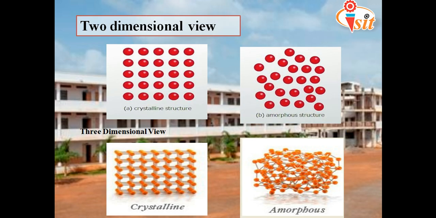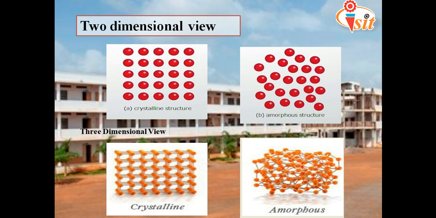As I said earlier, we have seen the two-dimensional view of the crystalline structure and amorphous structure. The crystalline has a systematic arrangement, amorphous will have a random or unsystematic arrangement. Below, we will see the three-dimensional view. In this, you can clearly see the crystalline arrangement is regularly placed.